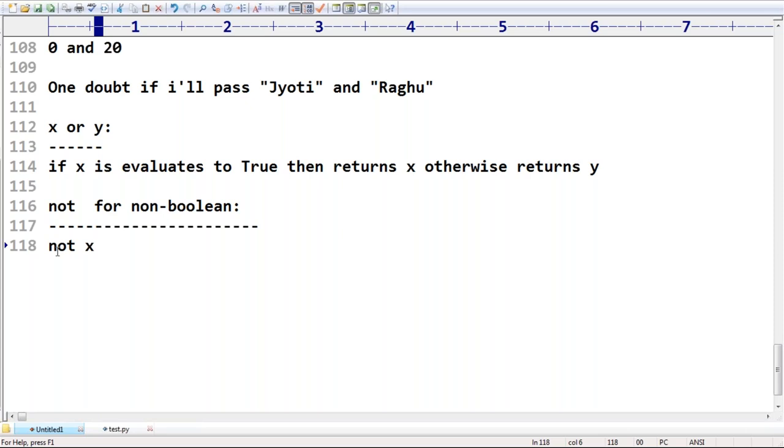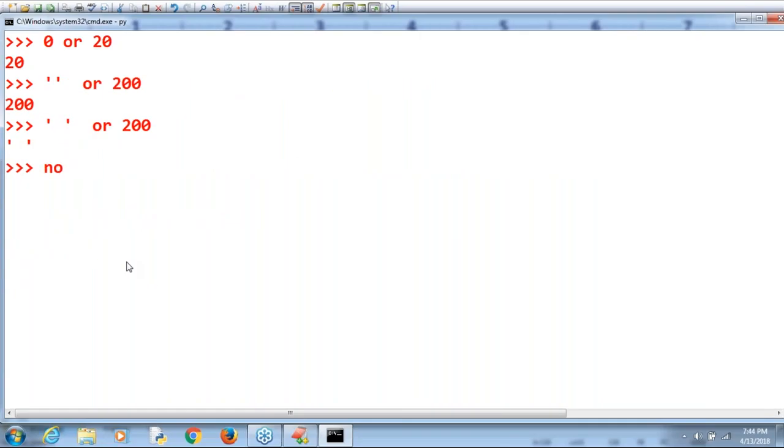Here in this case, you are not going to get 0 or 10 and so on. Don't worry about that. Now I'm taking not 10. 10 means true or false? True. That's why not true means the answer by default we are going to get is false. Next, not empty string. Then automatically true is the answer we are going to get. That's all. The not operator is very easy for us to apply.